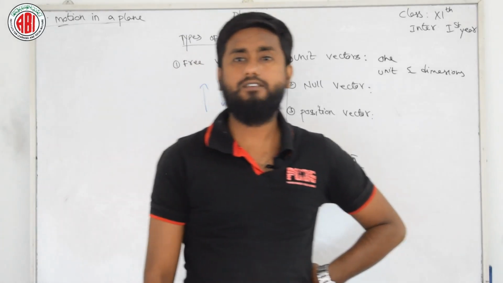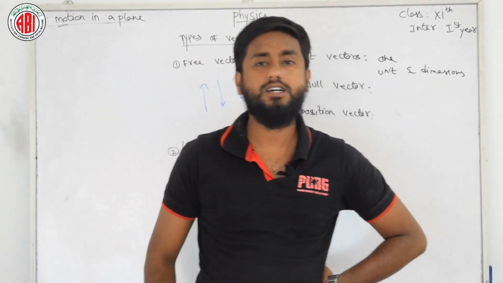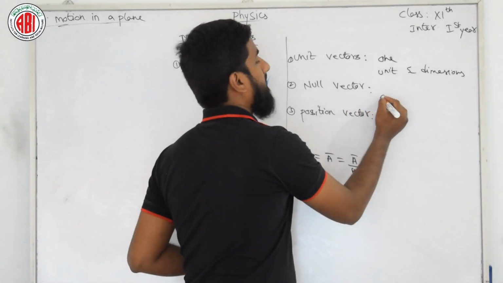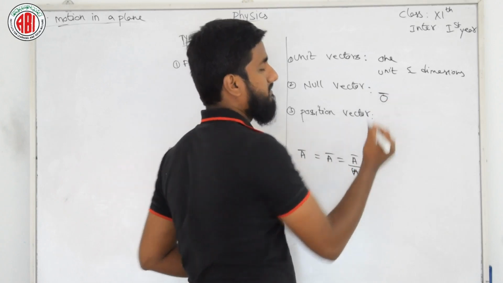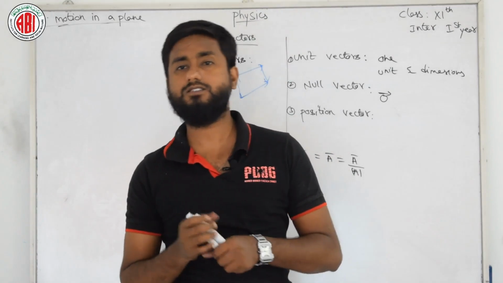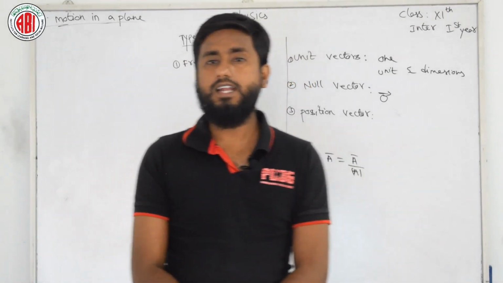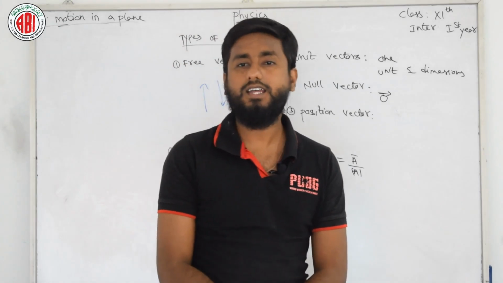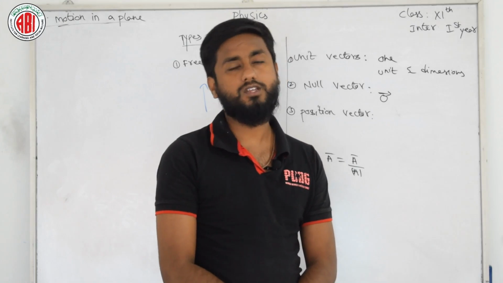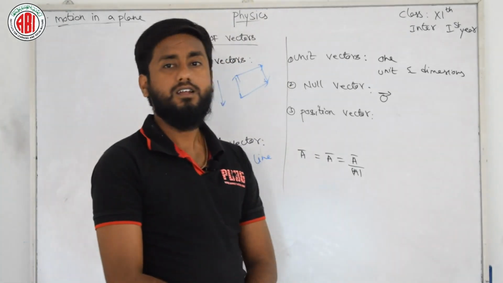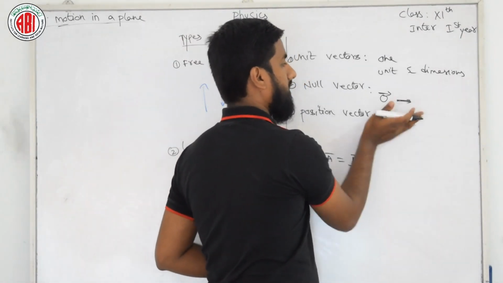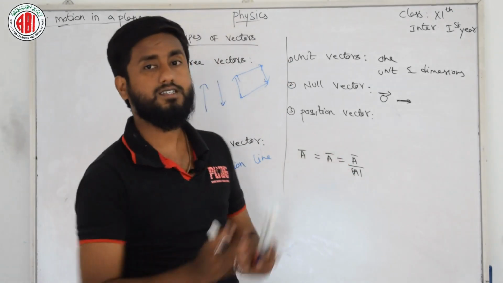Null vector: a vector with zero magnitude is called a null or zero vector. It is represented by 0 bar, or 0 vector. So if any vector has the value of 0, then it is called a null vector. Its tail and head coincide and it has no definite direction. That means in a null vector, tail and head both coincide and it has no direction. For example, these two vectors coincide with each other and both vectors are 0.